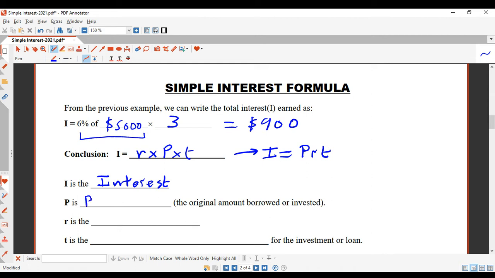P is the principal. R is the interest rate, as a percentage. And T is the time, for the investment or the loan.